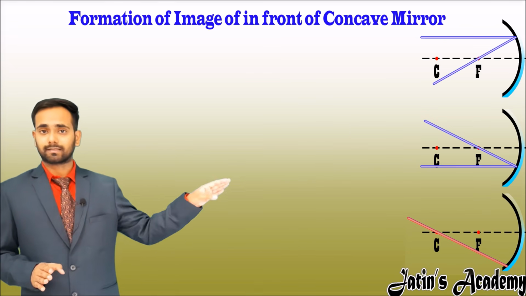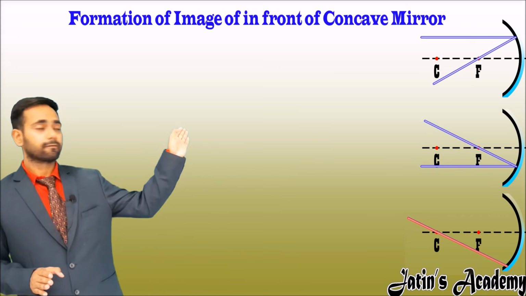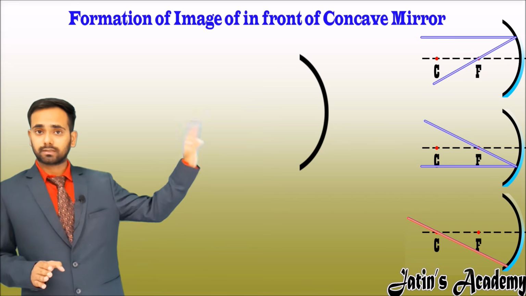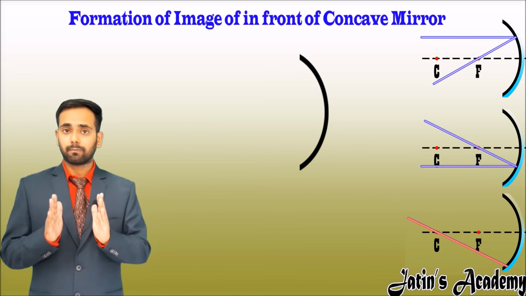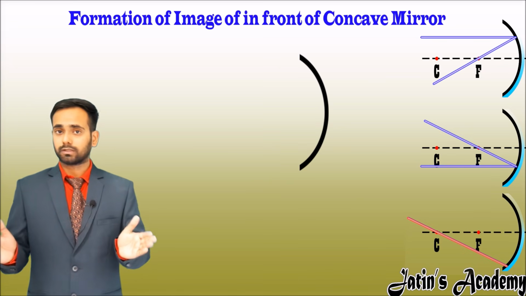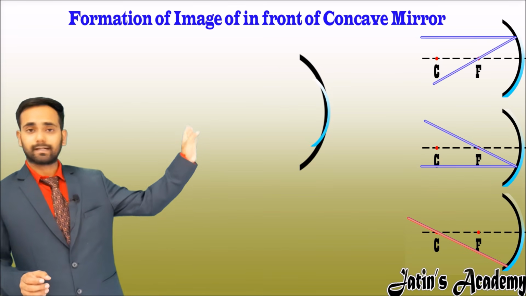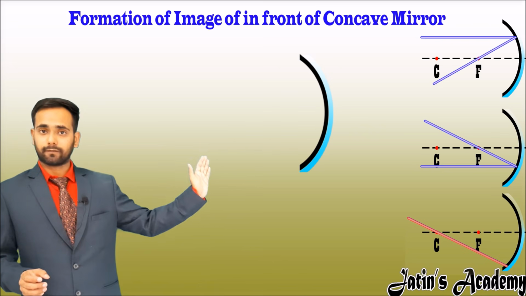This is a standard sketch in which we first make an arc. In the arc we will polish the surface, according to the type of mirror. In this case, the concave mirror has the right side polished and the left side reflecting.